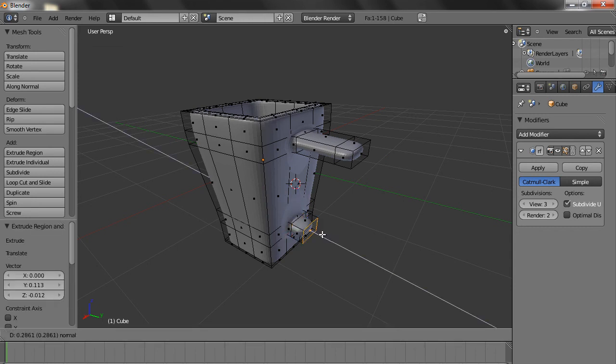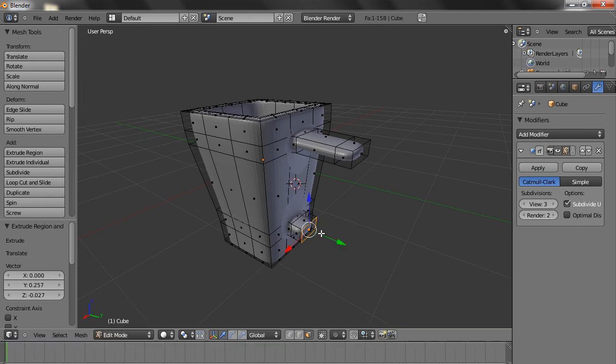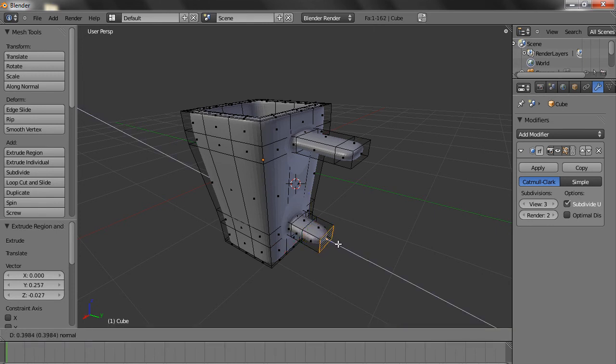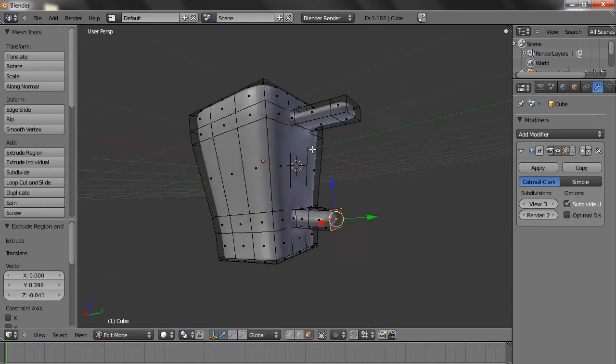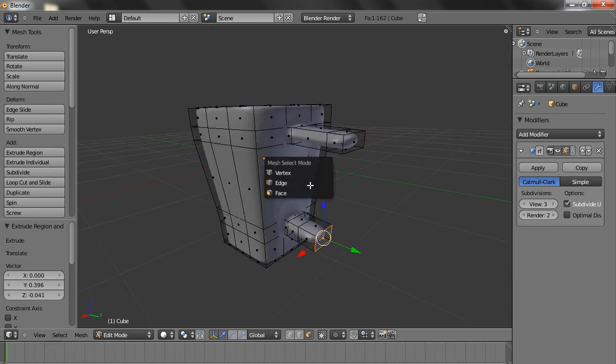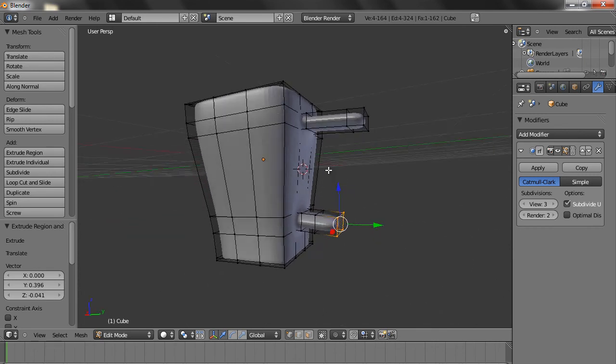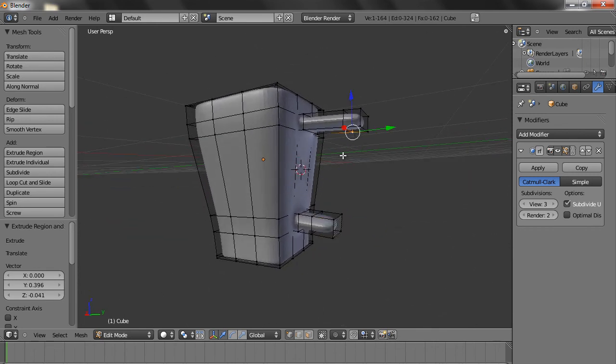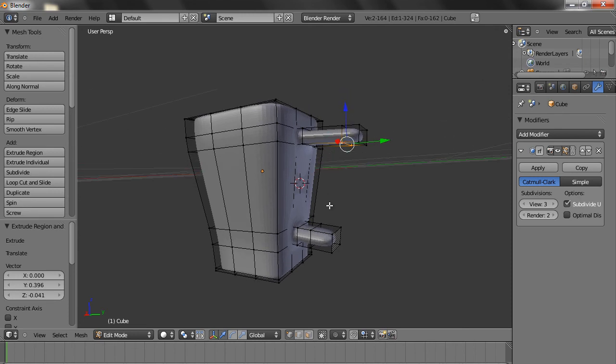Press E once, press E once more, press E once more, and now I'll join these points. I'll right click on this one while holding the shift key, right click on this, press F and they join.